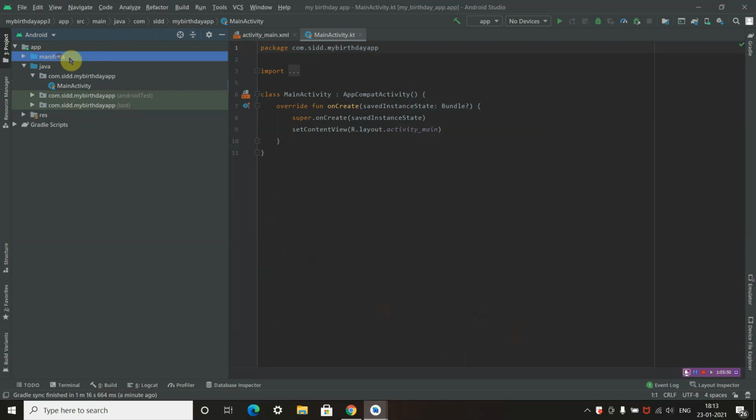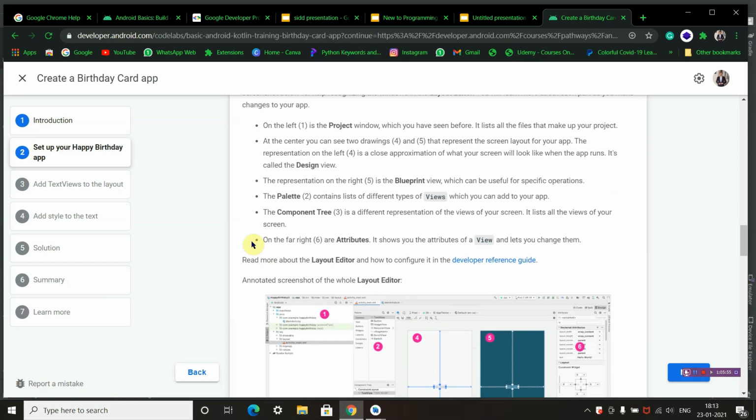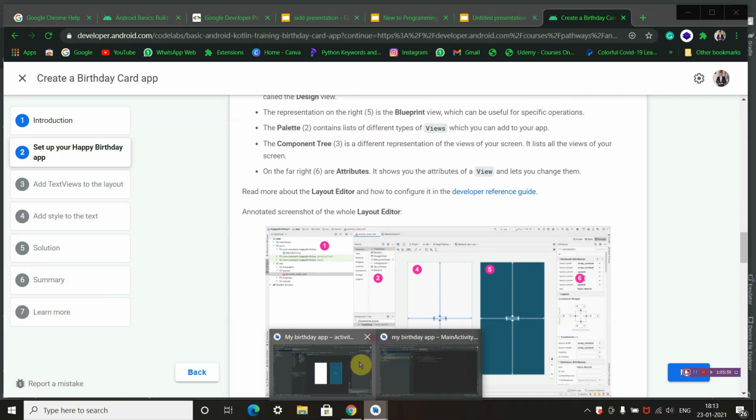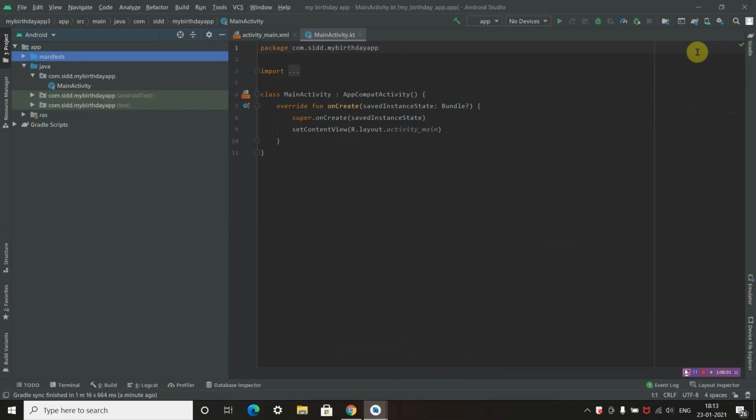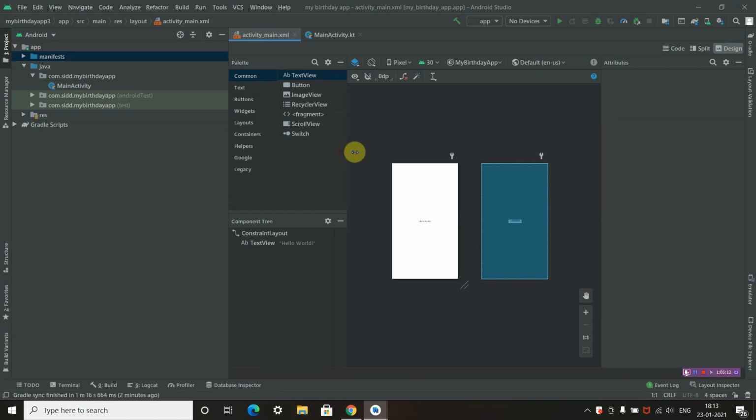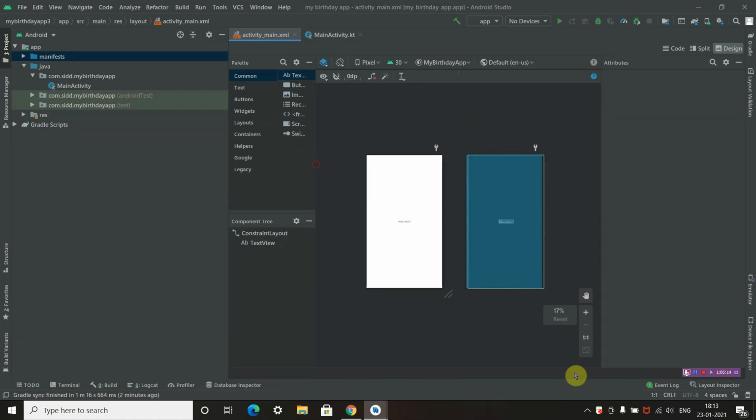This manifest, this is called the project window. Whenever you open your Android Studio, I request everyone to check your source code. This is the source code. Let me zoom.